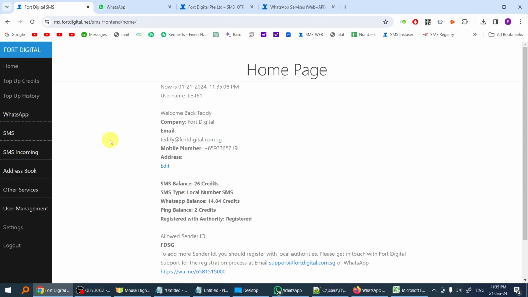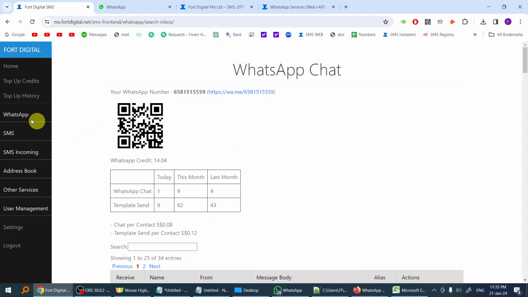Do contact us for the account setup and the complete pricing, and we can set up for you almost instantly. To set up this WhatsApp service, you can use your own numbers. It can be a landline, your office number starting with 6, or your mobile number starting with 9 or 8. But the numbers must not be activated on another device like your phone. You have to deactivate the number from the WhatsApp phone first before we can activate it here.